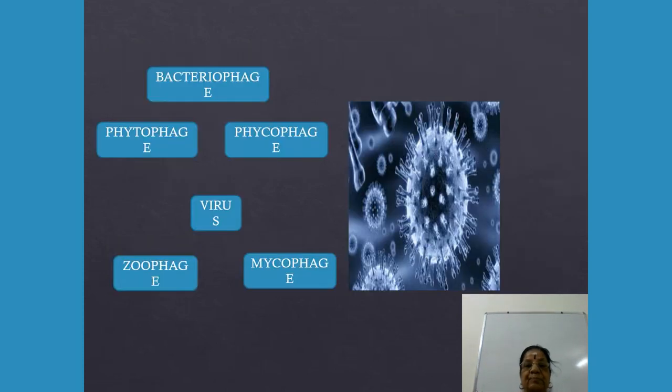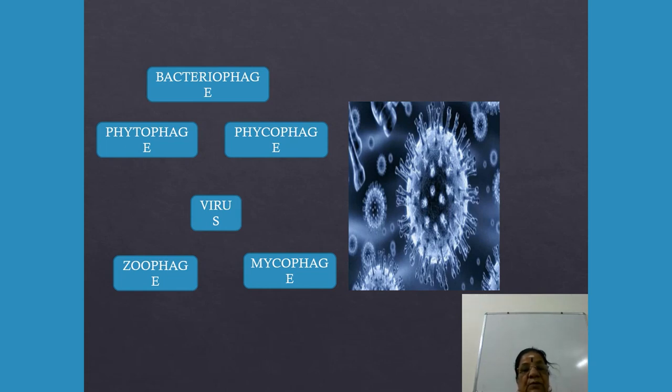The next one, again viruses. When viruses attack bacteria, it is called bacteriophage. Actually the E should be on top, all the E's should go up and the S should come up; the alignment has changed here. So the viruses which attack a bacterium are called bacteriophage.